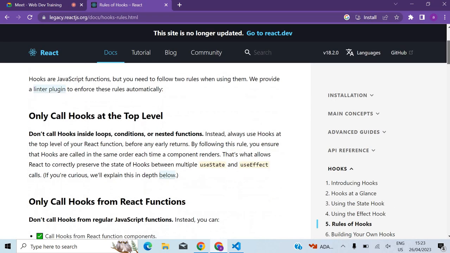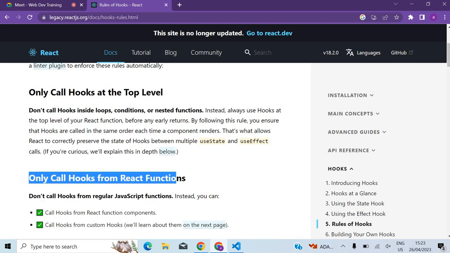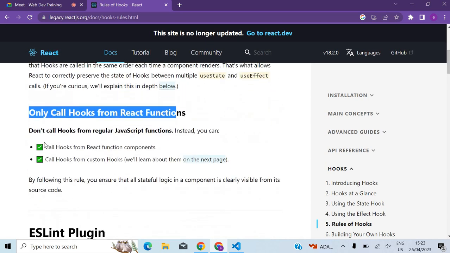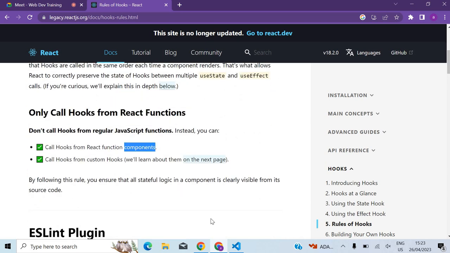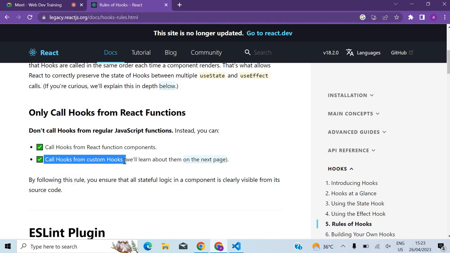If you come to here, right, you can see they have given some rules here. It says hooks can only be called from React functions. Call hooks from React function components. That's what we discussed right now. It can be called from our React component. That's one thing. The second thing is it can be called from other hooks. If you have your own hook, you can use hooks inside that as well. Call hooks from custom hooks.